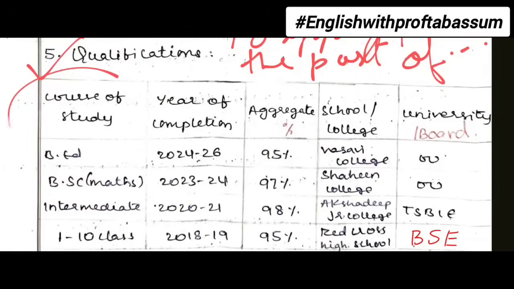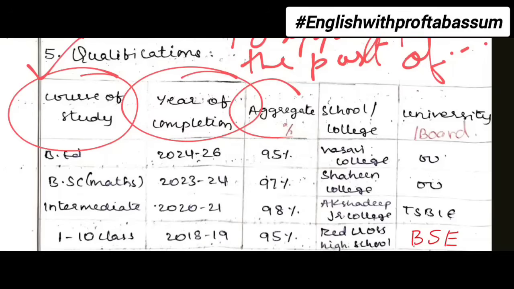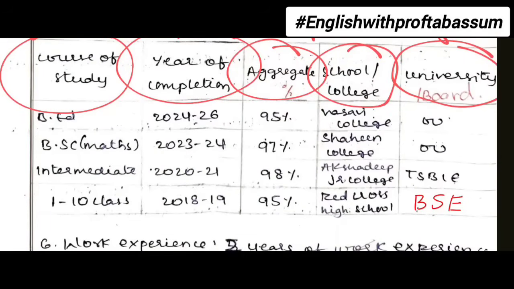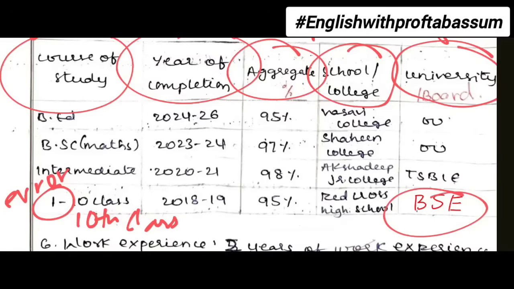Next is qualifications. In qualifications, you need to remember 5 headings. In the last heading, the student forgot to write board. So inter and 10th will be from BSc and TGBIE. So student has done one mistake over here, that is instead of writing directly 10th class, student has written 1 to 10th class. Okay, you must not write like that. Directly 10th class you must write. So 10th class from Board of Secondary Education.